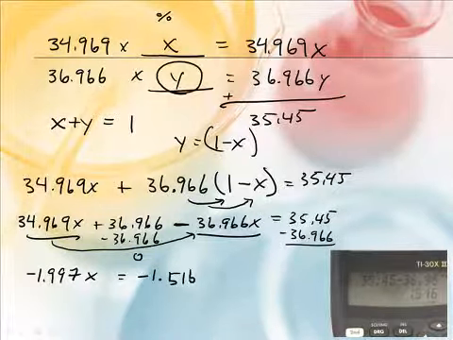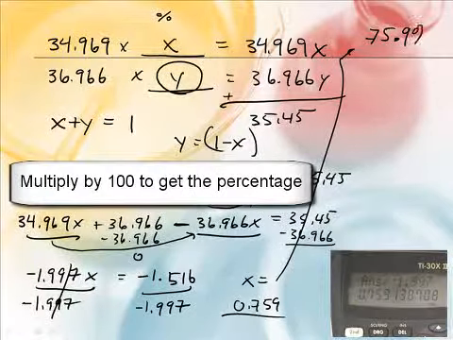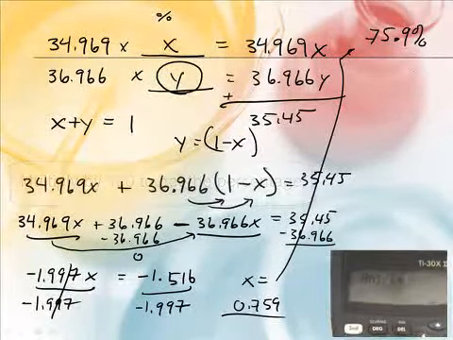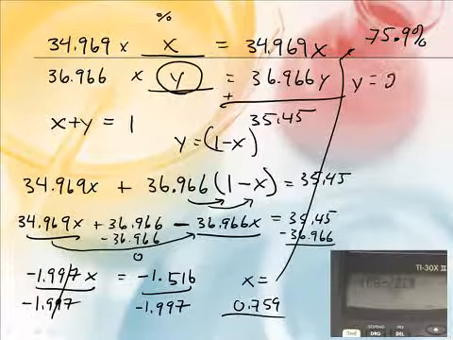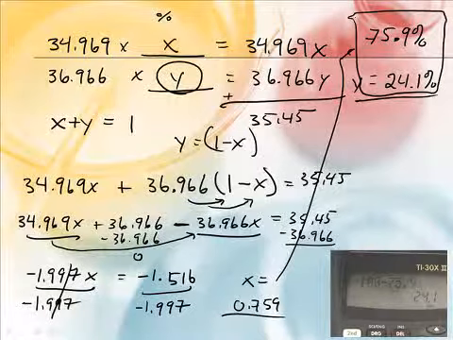In percentage land, that's 75.9%. Now they always have to add up to 100, so 100 minus that, and Y is equal to 24.1%. I'm just showing what they would be doing on their calculator.